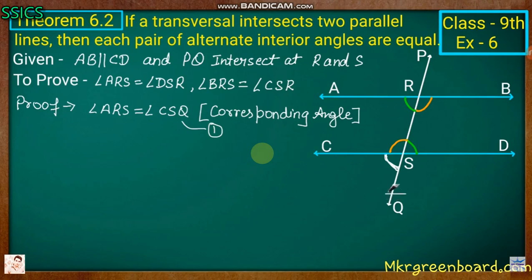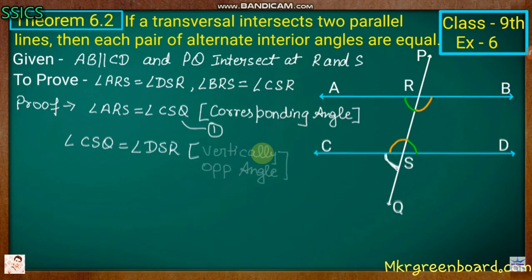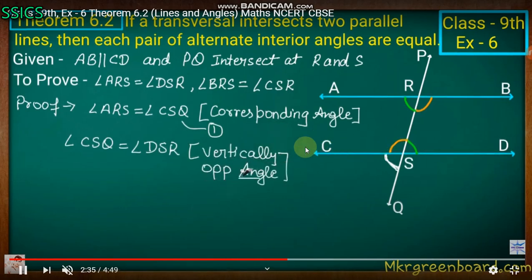Next we take the vertically opposite angles: angle CSQ is equal to angle DSR. Angle CSQ and angle DSR are both vertically opposite angles. Yesterday we discussed that vertically opposite angles are equal; we proved it by a theorem. So these are the vertically opposite angles.